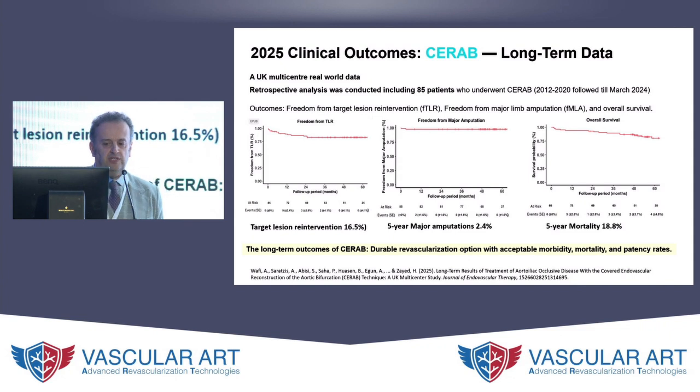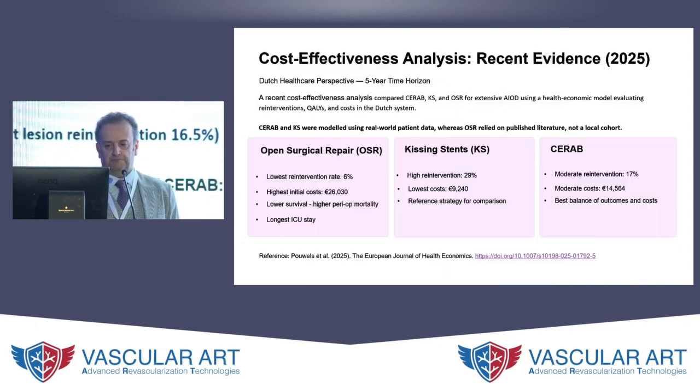And the interesting thing here, when you see it, is probably not that surprising, is that target lesion reintervention of 16.5% for CERAB would be quite favorable, particularly when you start looking at the 5-year major amputation rate, 2.4%, and the 5-year mortality. And remember, the mortality isn't peripheral arterial disease related mortality, it is all-cause mortality. But it did highlight that the long-term outcomes of CERAB is something that we should consider as being almost equivalent to that of open surgical repair. It's a durable revascularization option with really acceptable morbidity, mortality, and patency rate for this complex group of patients.